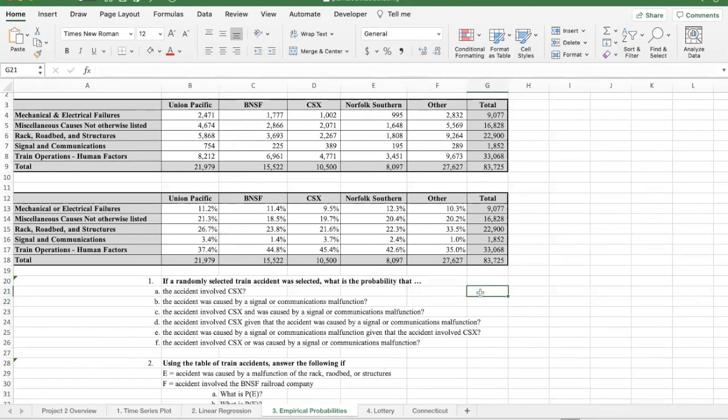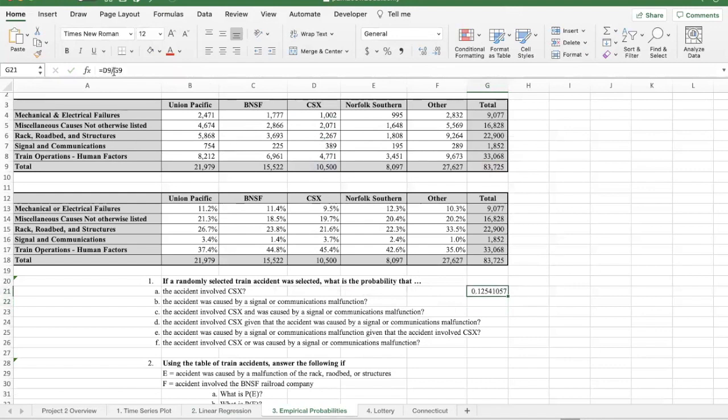All right, so I'll put that right up here. I'll start off by just saying equals. You could just write fractions and do these later if you'd like, but I'm going to do the calculation right in Excel. The accident involves CSX. So here are all the CSX accidents. There are 10,500. I'm going to click on that cell, and then we're going to divide by the total 83,725. So there it is.